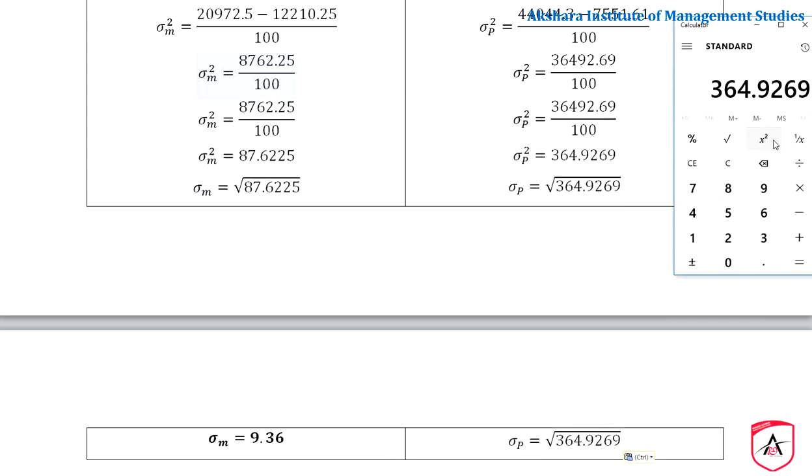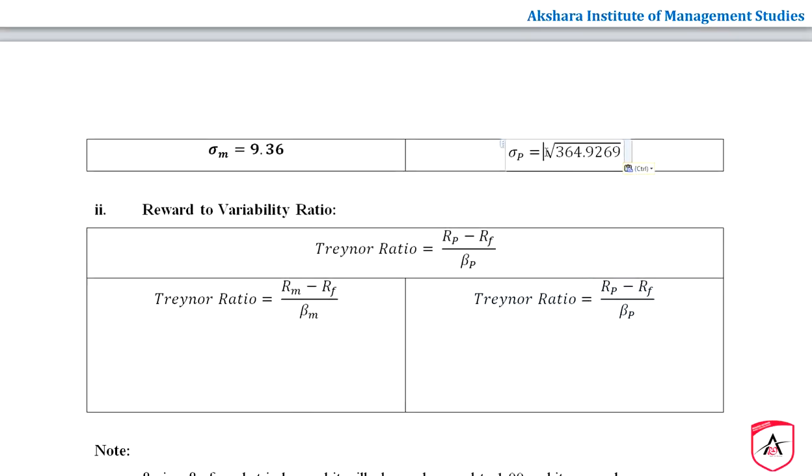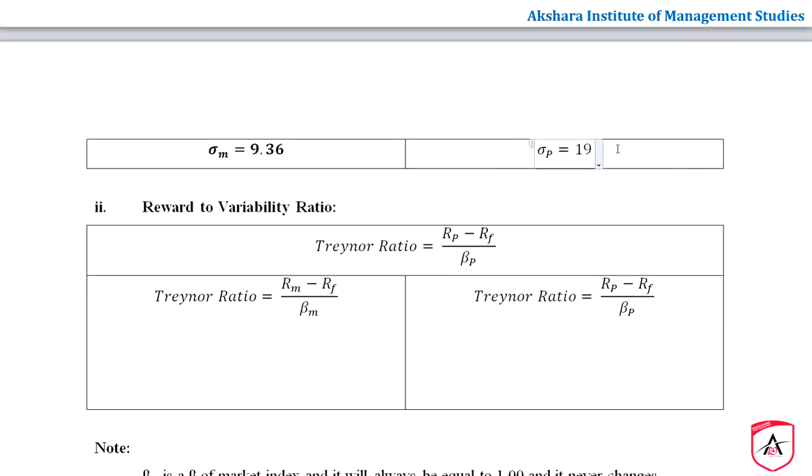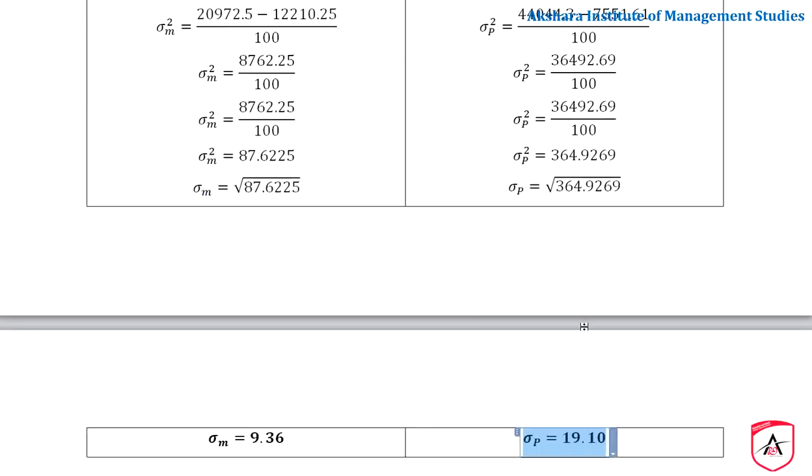Now observe, if you take out the root for this 364.9269, it is going to be 19.10. Now we have calculated the standard deviation, and now we shall use this further.